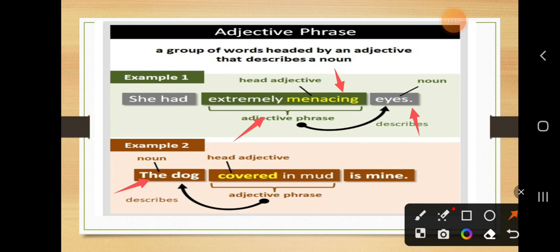Example 2. The dog. Here the noun is dog. The adjective phrase will describe this dog. Head adjective is covered, and the words which modify it are in mud. Covered in mud. So it makes an adjective phrase which is describing the noun, the dog. So again, adjective phrase is a type of phrase which is a group of words that consist of an adjective and other words that modify or complement it, which can come before or after the noun.